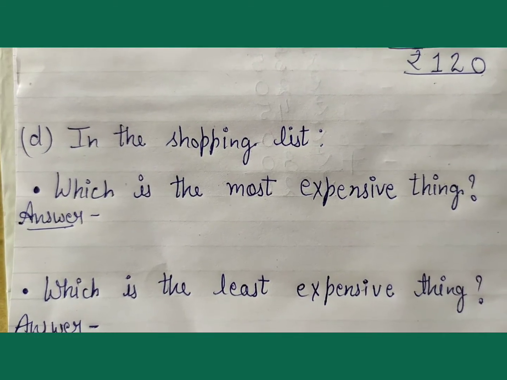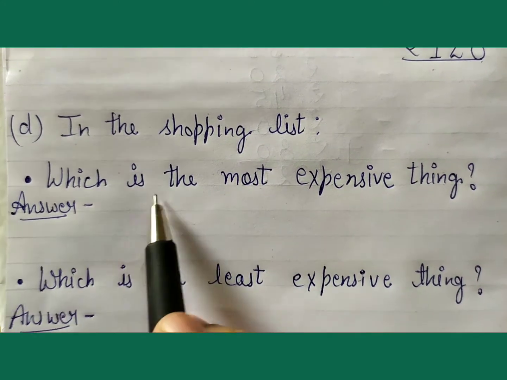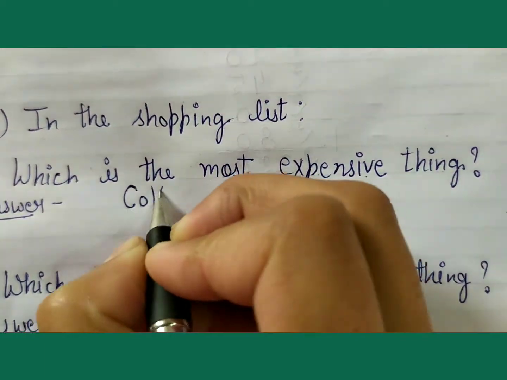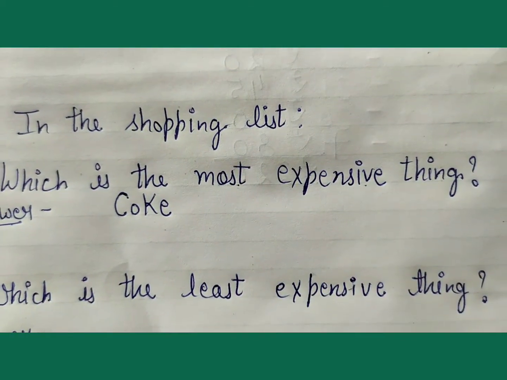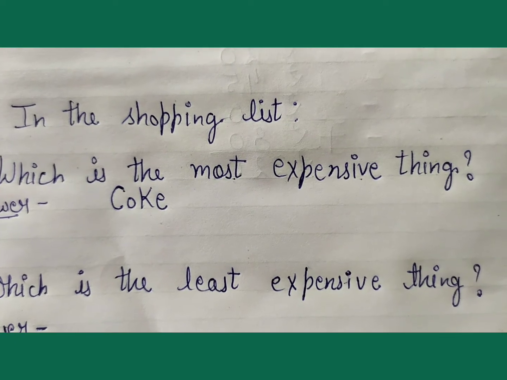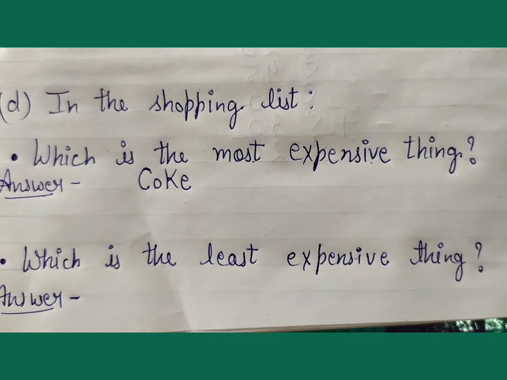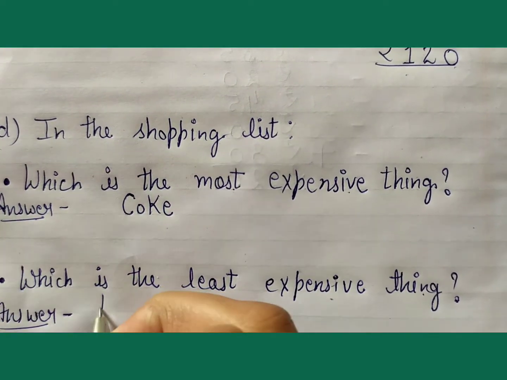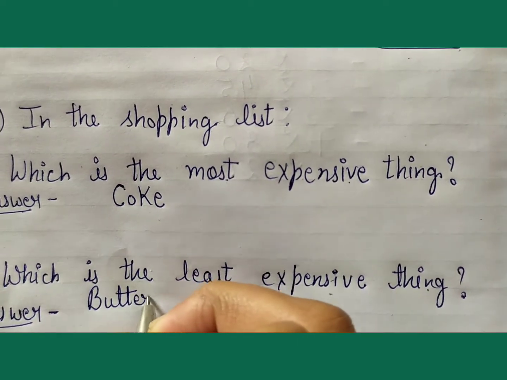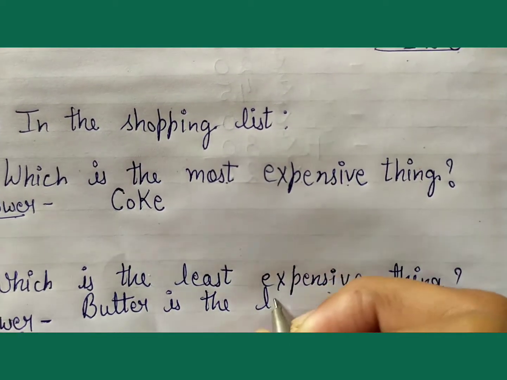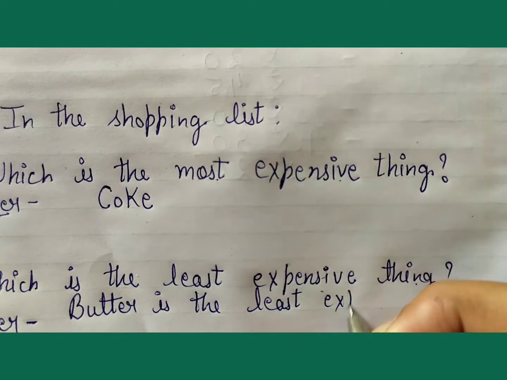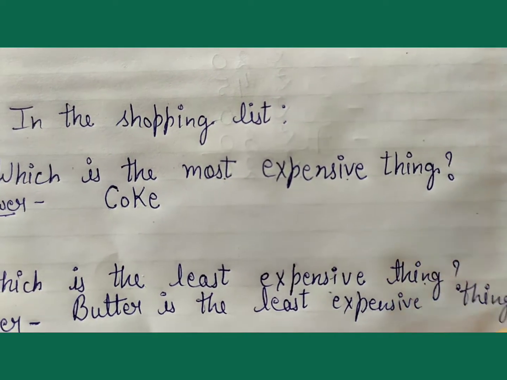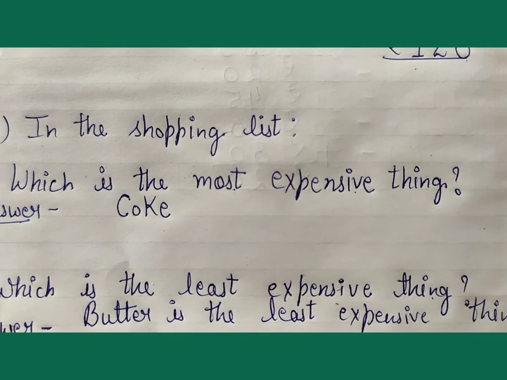Next question is, in the shopping list, which is the most expensive thing? Coke. The cost of coke is rupees 80. Coke is the most expensive thing. Okay. Next question is, which is the least expensive thing? Children, butter. Butter is the least expensive thing. Cost of butter is rupees 20. Okay.